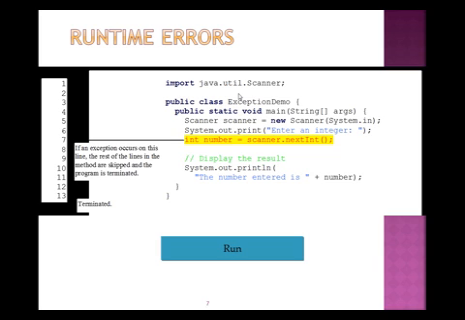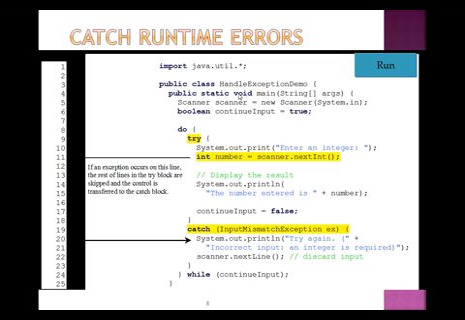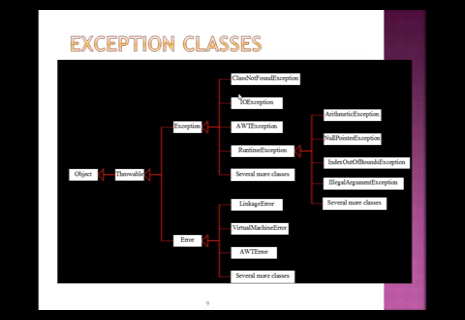Then we studied the examples of runtime errors. The next thing we discussed is how to catch a runtime error. There are multiple blocks, like try and catch. First of all, there is a try block that tries the code and detects the error, then catch catches the error for handling, for resolving the error.